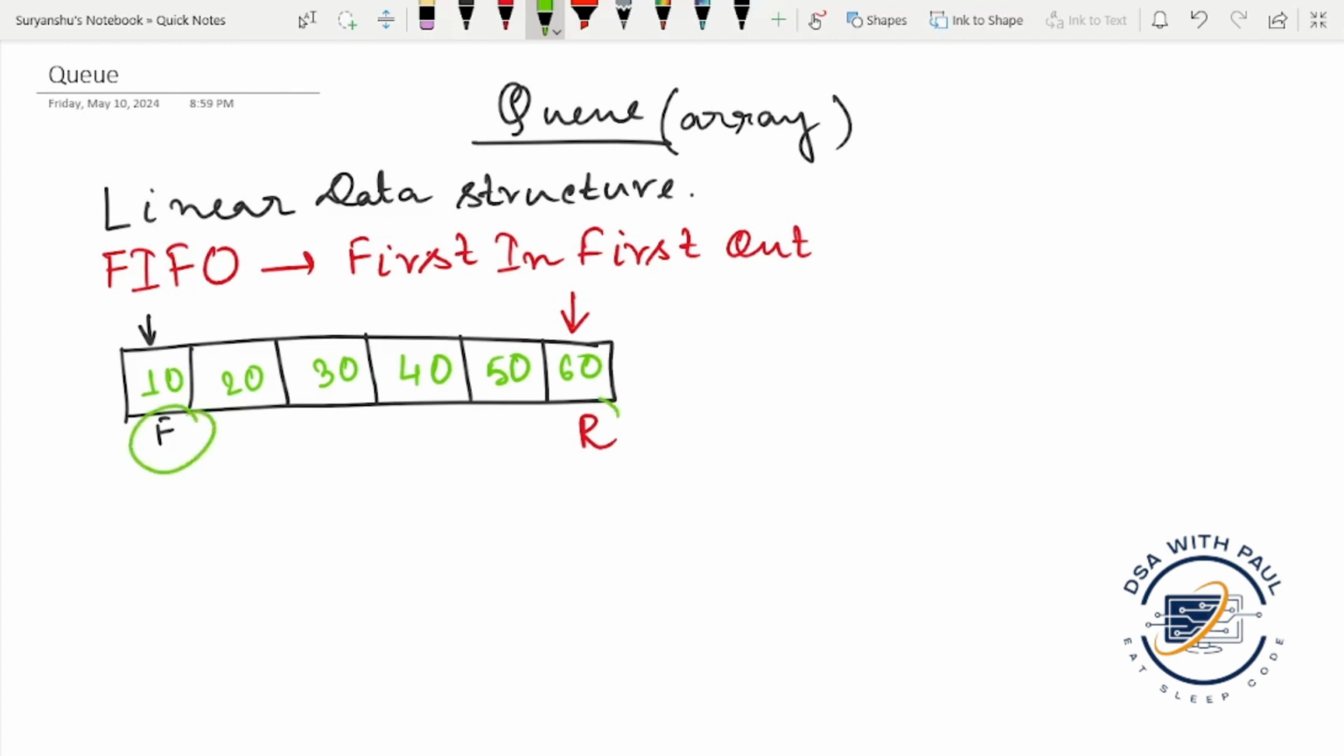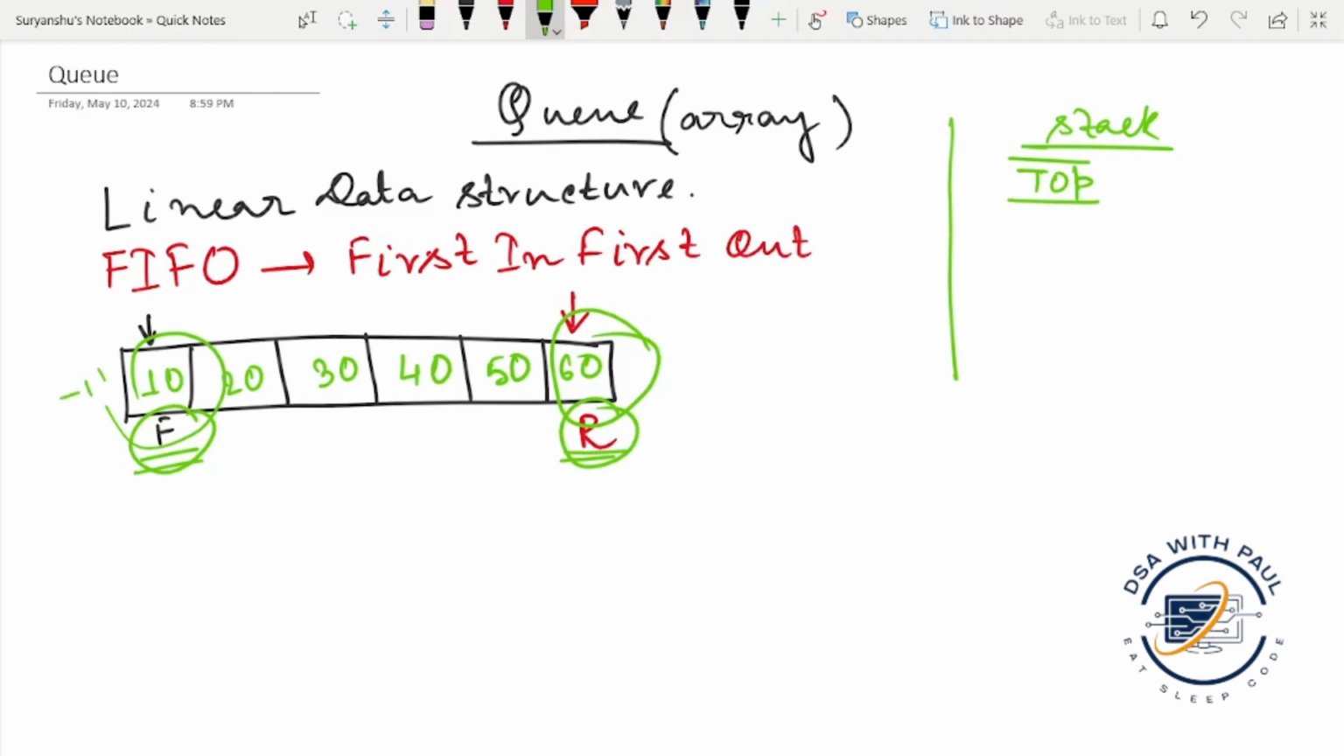What is front and what is rear? In stack there is one pointer, top, which points to the topmost element. In queue there are two pointers, one is front, another is rear. Front points to the front part of the queue and rear points to the rear part of the queue. Initially both are at -1 position for an array, though in general case we take an array index starting at 0.